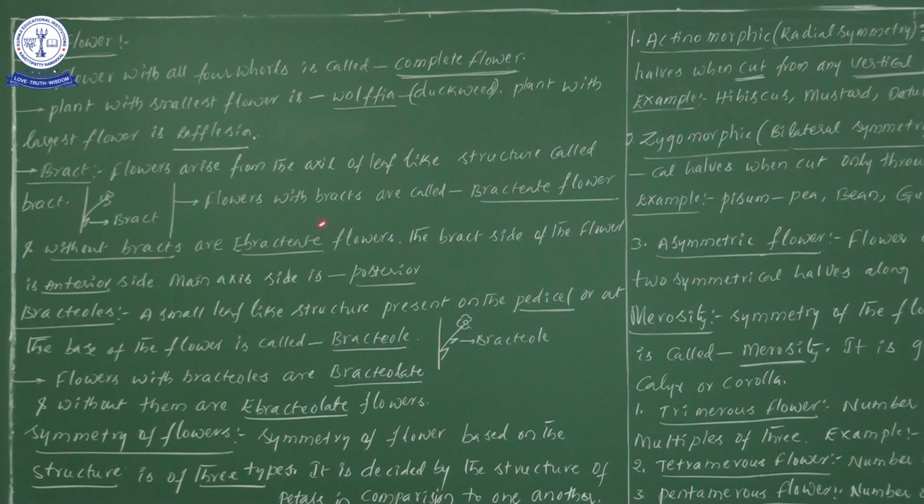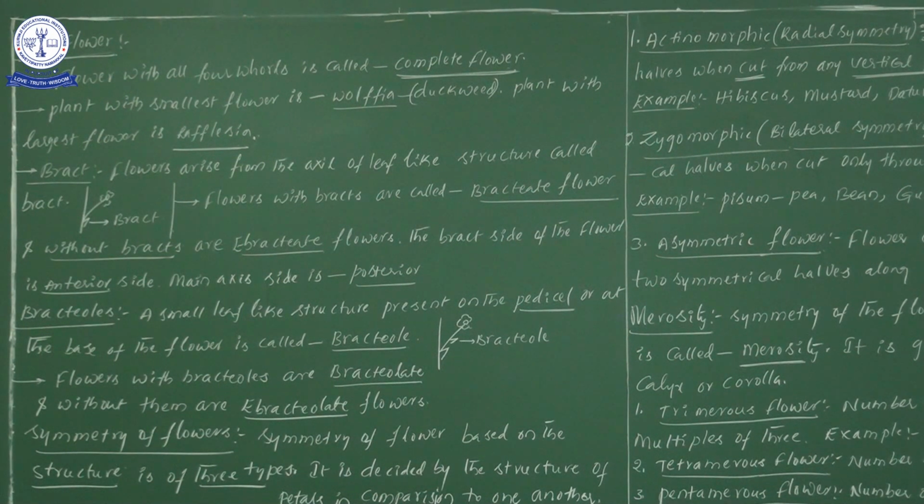Right. Now the flowers with bracts. If the flowers have bracts, such a flower we take as a bracteate flower. Flowers with bracts means, once you see this diagram, here the bract is there and here the flower also is there, no? This kind of situation we take as a bracteate flower.